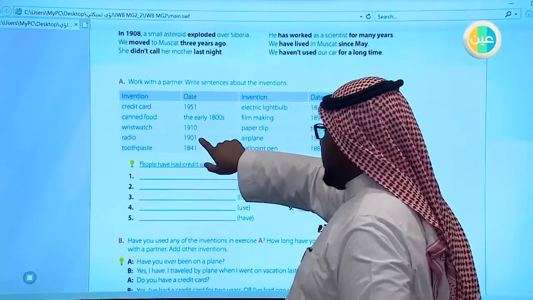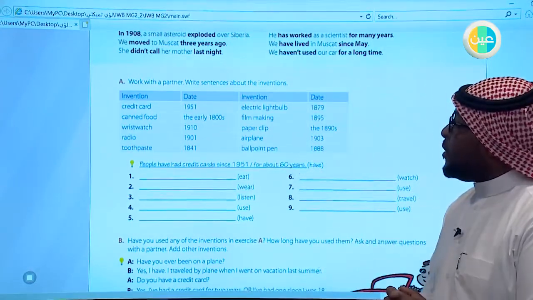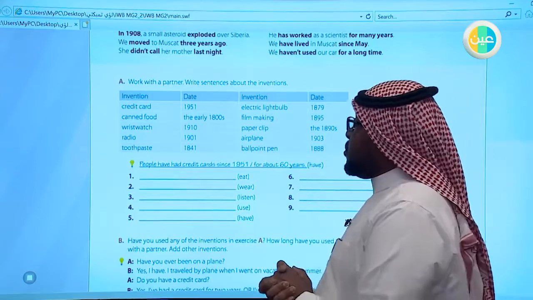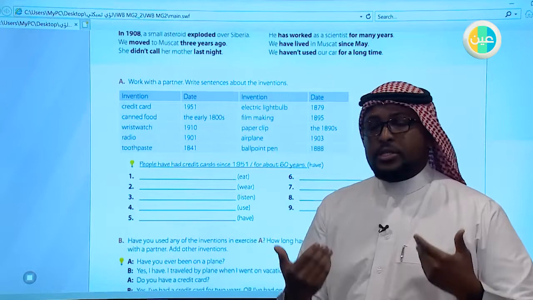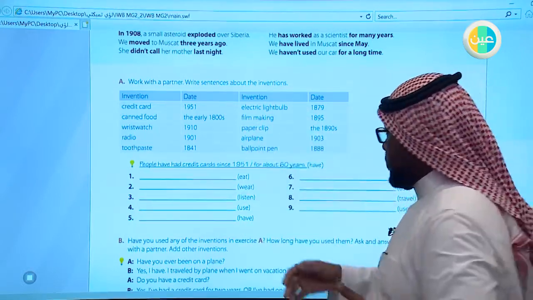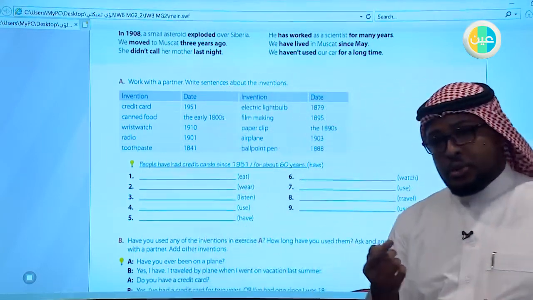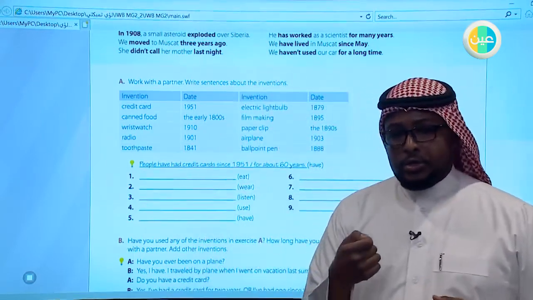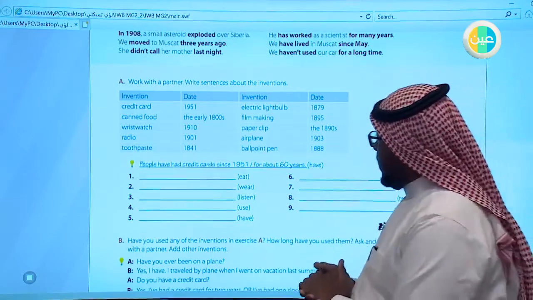The radio, of course, is one of the revolutionary inventions that actually changed the way of having news and sending news to the different parts of the world. Toothpaste is the paste that is used to clean our teeth.